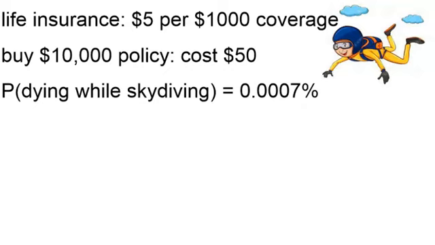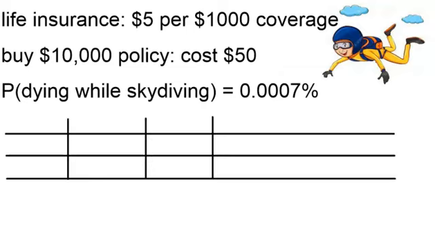We have to know the probability of unfortunately dying while skydiving, which is pretty small, only 7/10,000ths of a %, but there is still a chance that the unfortunate could happen. We'll make a table to determine the expected value. First, we need to think of the possible outcomes of skydiving, which are either you live or you die. For each outcome, we need a probability.